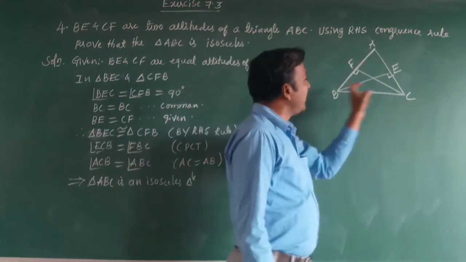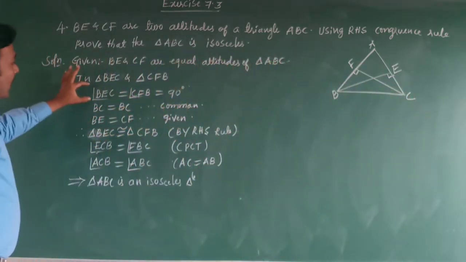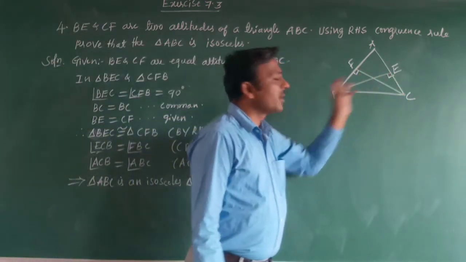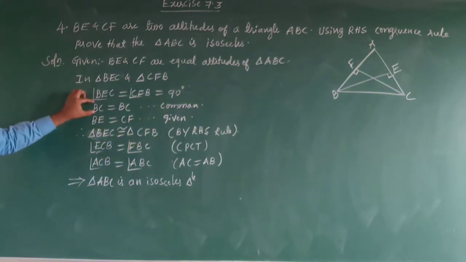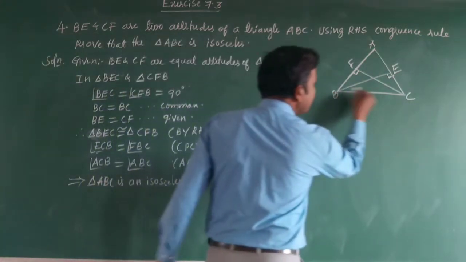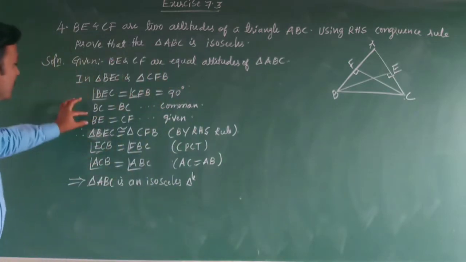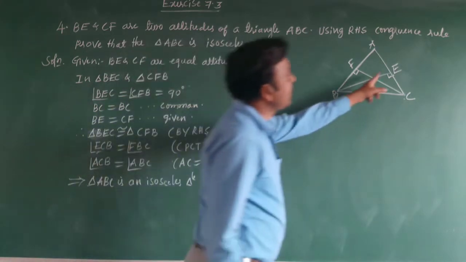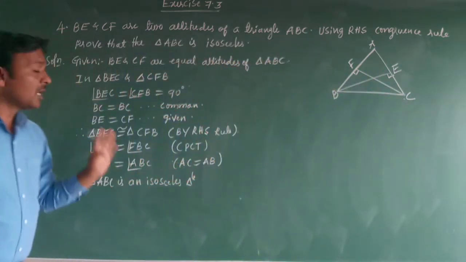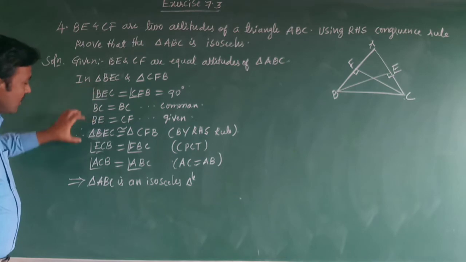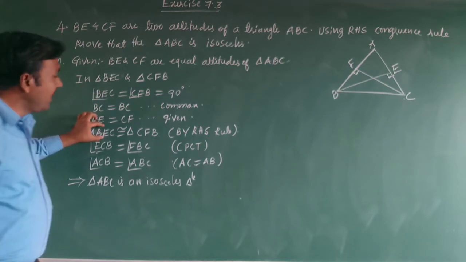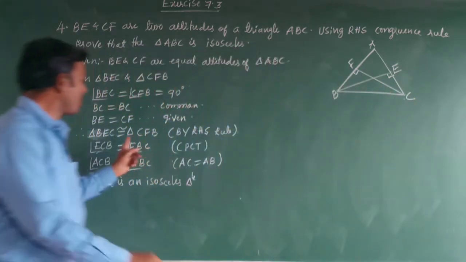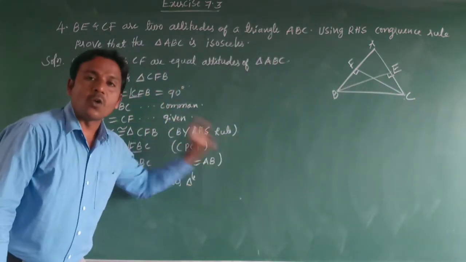In triangles BEC and CFB, angle BEC is equal to angle CFB because they are perpendicular, equal to 90 degrees. BC is equal to BC, BC is common to these two triangles. And BE is equal to CF, it is given. These two perpendiculars are equal. Therefore, we can conclude triangle BEC and triangle CFB are congruent to each other by the RHS congruence rule.